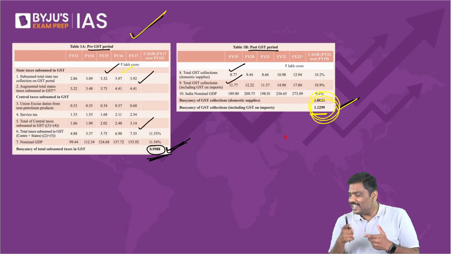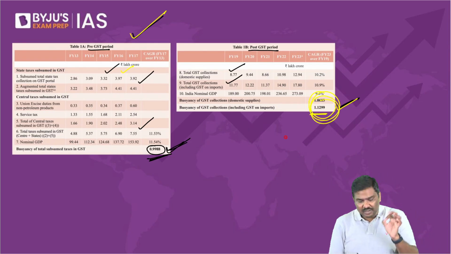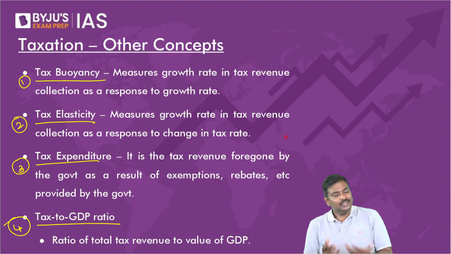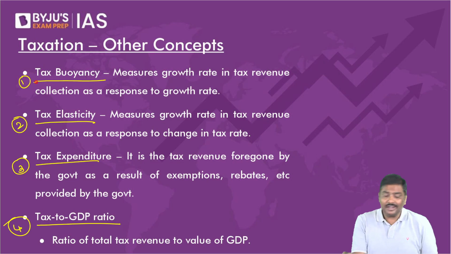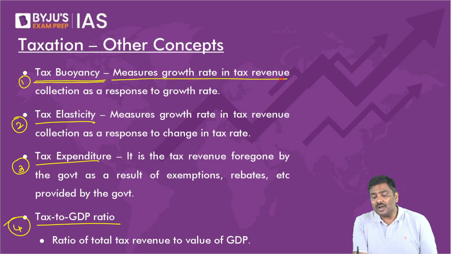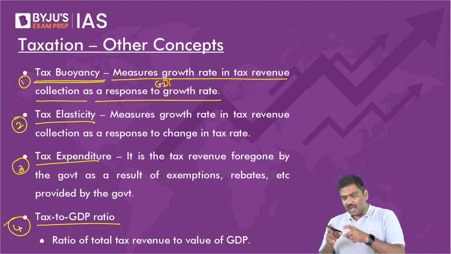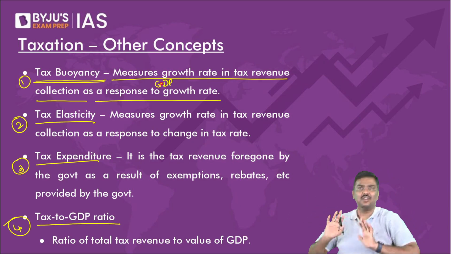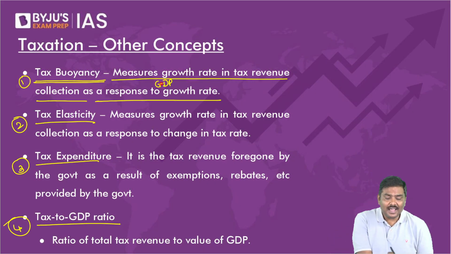So don't you think GST has benefited the government by increasing the tax revenue collection? Think of it. GST has benefited the government by increasing the tax revenue collection. Of course, yes. That is basically the concept of tax buoyancy. Tax buoyancy measures the growth rate in tax revenue collection as a response to the overall GDP growth rate. How is the tax collection changing compared to overall GDP changing in the economy? That is tax buoyancy.